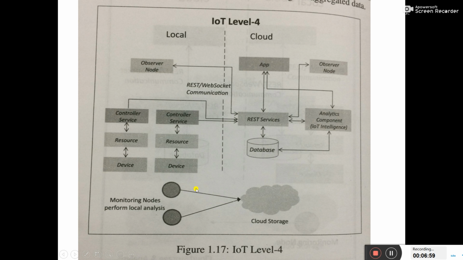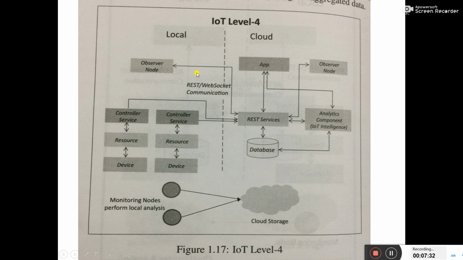Now it is IoT level 4. These all levels are basically the means by which IoT systems are implemented in the market. So there are many devices, and there are many services. As I have already told you, if you want to collect the data of all over the country, then there are many devices deployed all over the country, and from these devices you will collect the data for your application. Okay.